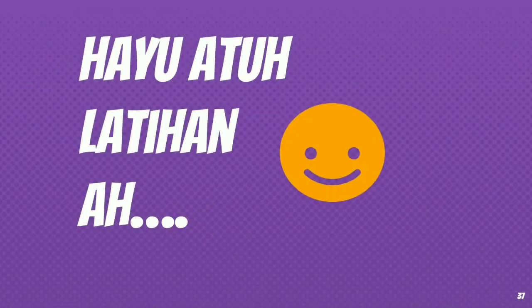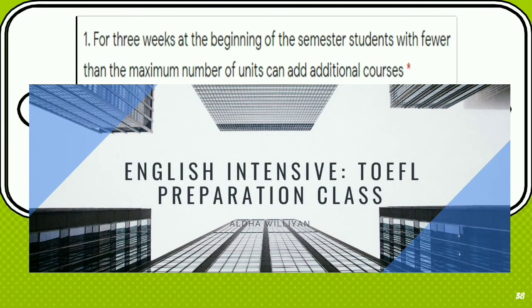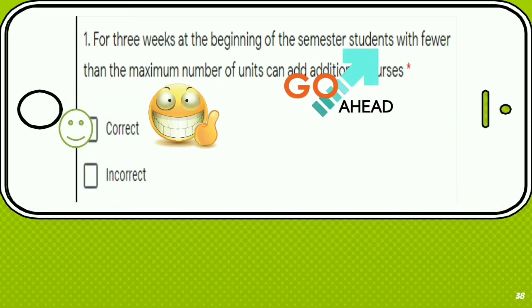Oke? Ayolah kita latihan lagi. Tetap semangat ya. Number 1. For 3 weeks at the beginning of the semester, students with fewer than the maximum number of units can add additional courses. Please analyze. We can see from the sentence that it has a verb, namely can add. But is there any subject? Yes. Student is the subject. So everything is complete. It's correct.